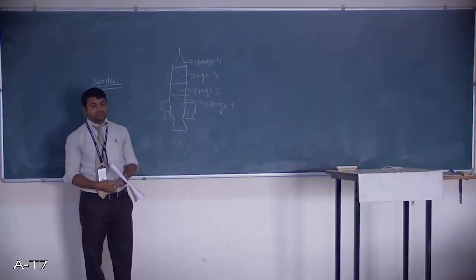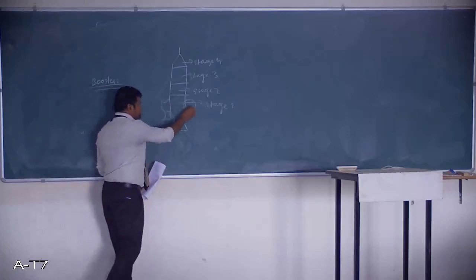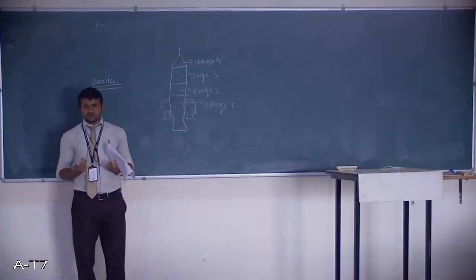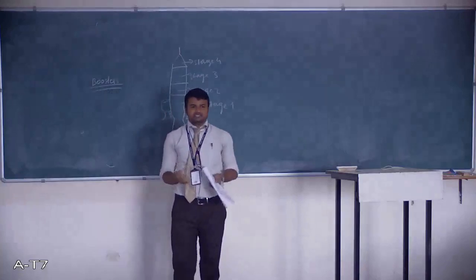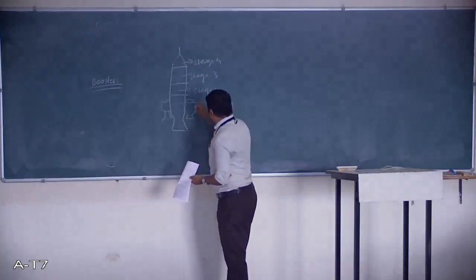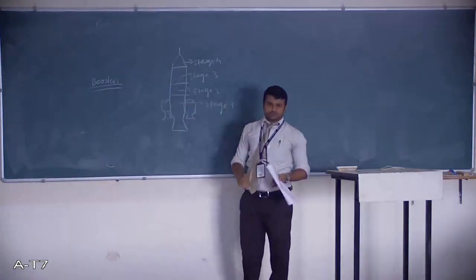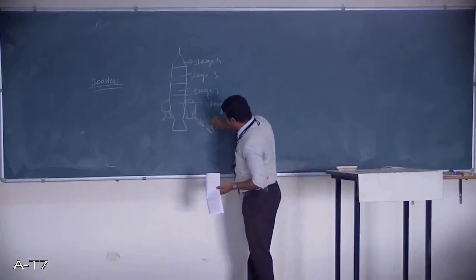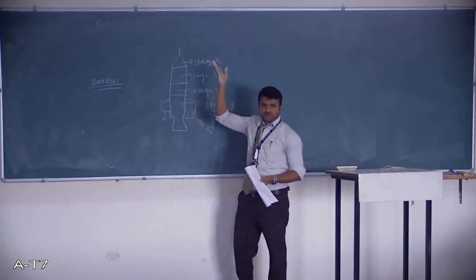So we add some additional thrust devices around the main rocket, which will give us more boost or energy to lift the rocket off the ground. These additional thrust devices are called boosters, which help the rocket to take off.